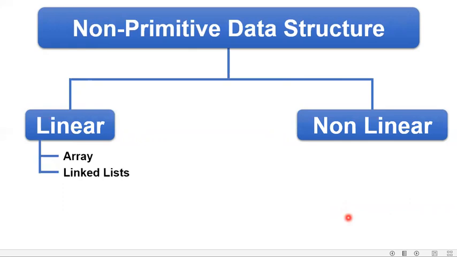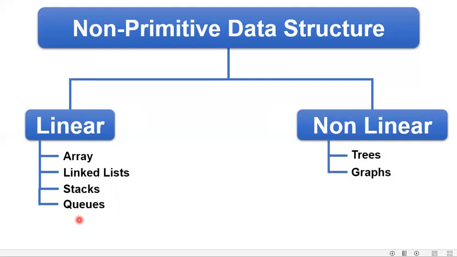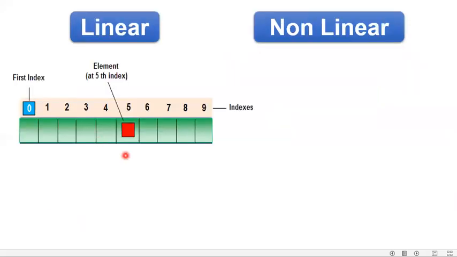For example, linear type of data structures are arrays, linked lists, stacks, and queues. Because all these four types store the data sequentially. That means one data is stored, then second, then third, then fourth, and then so on. And non-linear types are trees and graphs. So let's have a look. Linear is this.